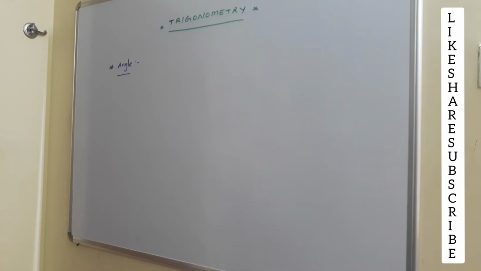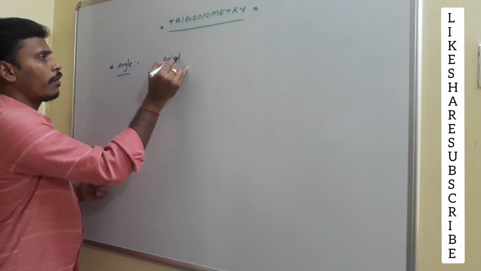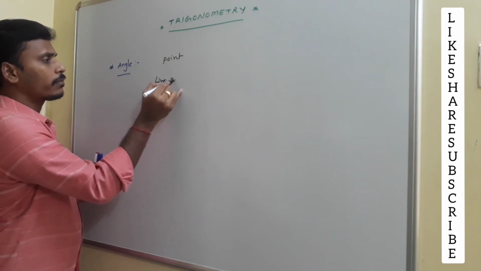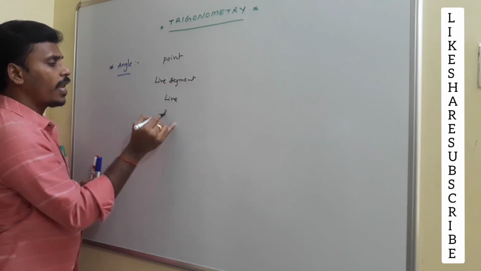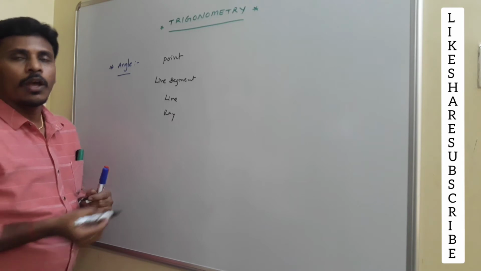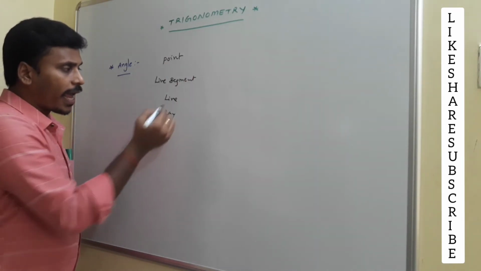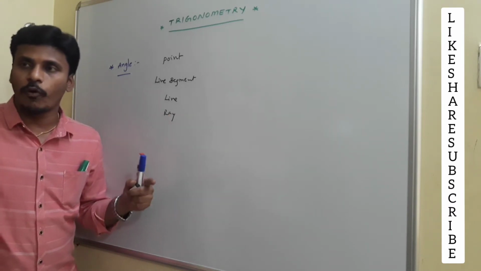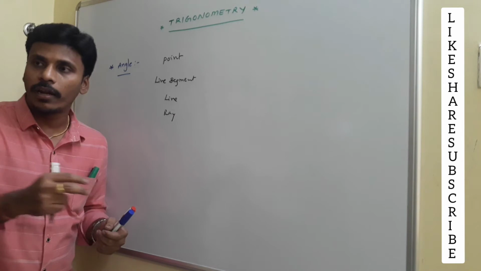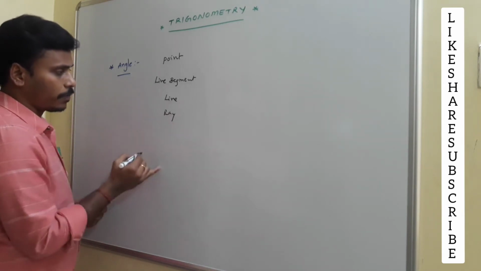We learned many things in geometry, starting from the concept of point. We know about point, we know about line segment and the concept of line, as well as ray. A line segment is also a collection of points. A line contains an infinite number of points. A ray also contains a collection of points, having a starting point and no end point. I think you are all aware of all these concepts, right?